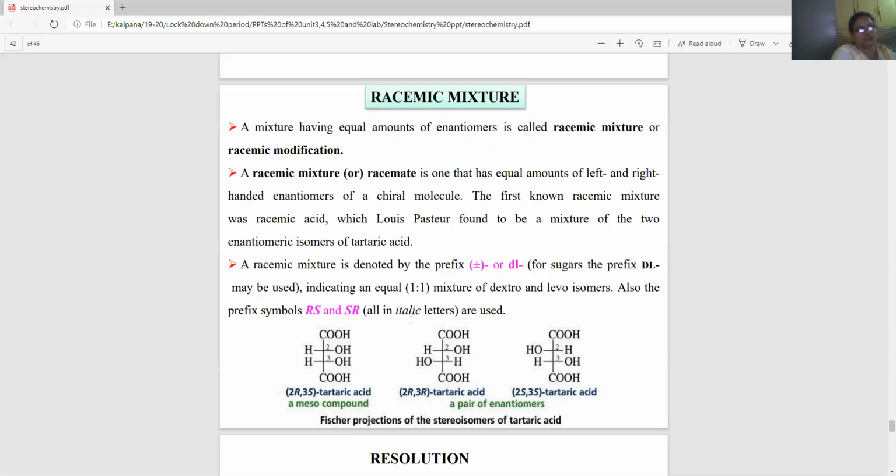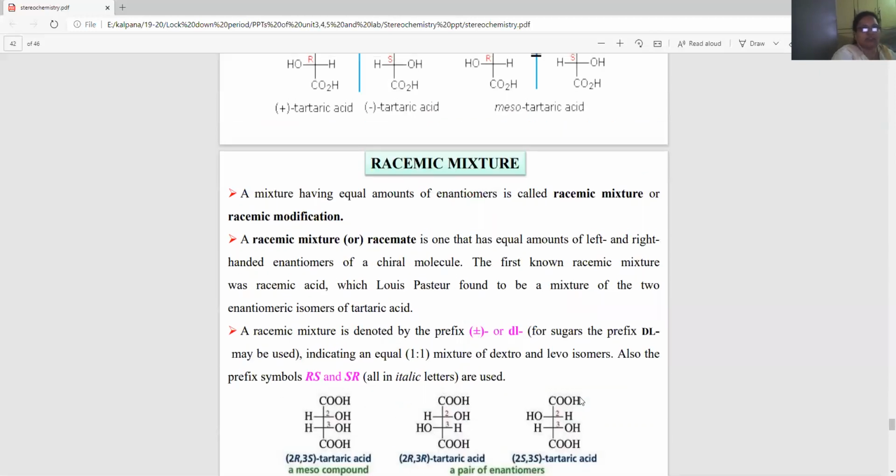So the R and S also can be used. So you can see a meso compound here. Example, tartaric acid, 2R,3S tartaric acid, a meso compound. Okay, this is the Fischer projection of stereoisomers of tartaric acid. So we'll deal with these R, S and D, L configurations in our next class, that is about configurations and symmetry. Okay. So this is about chirality.